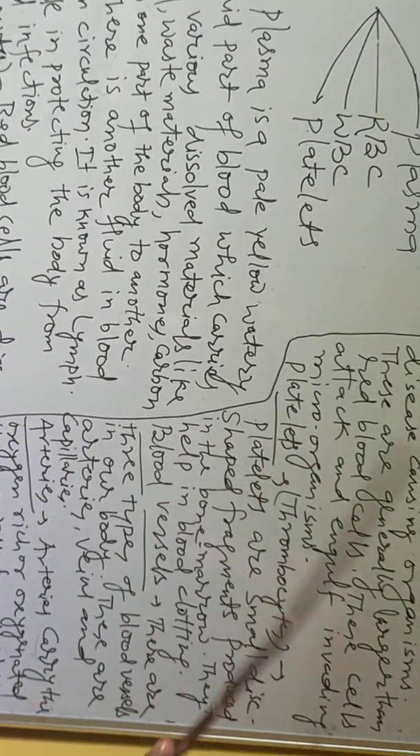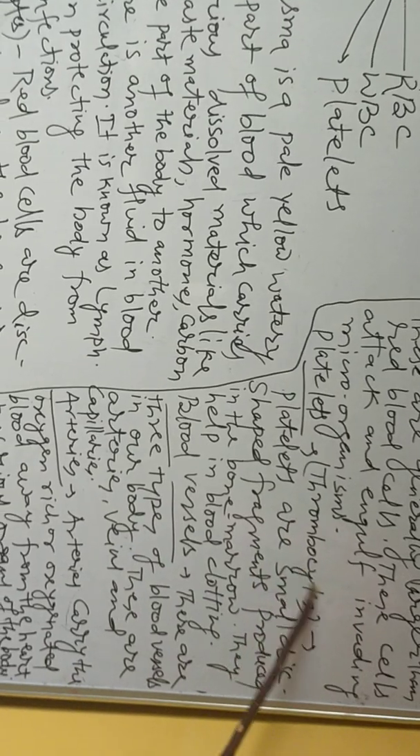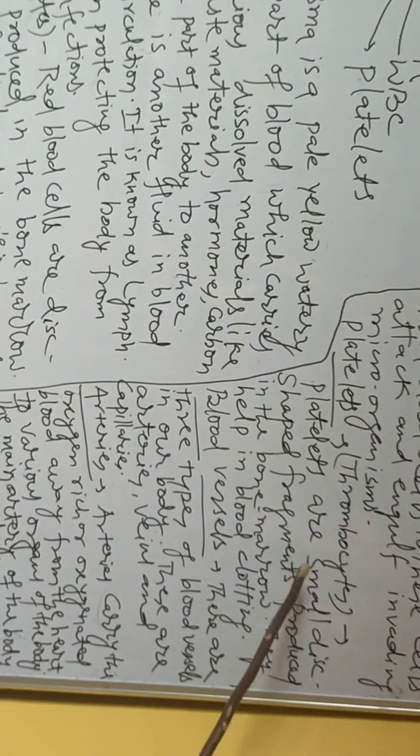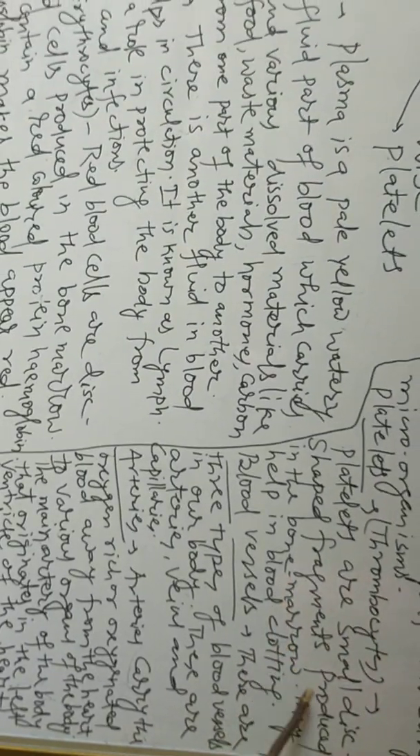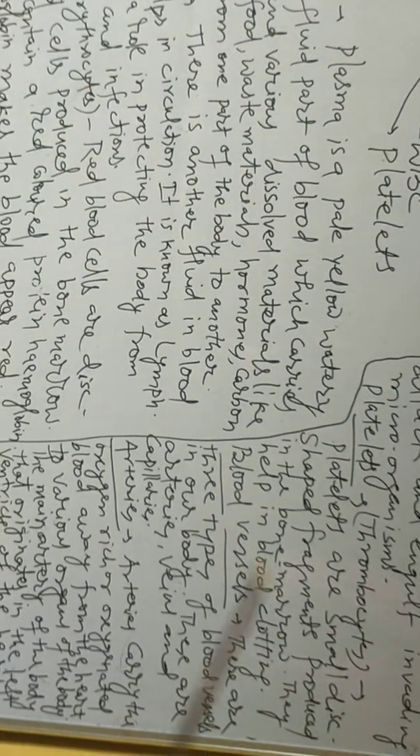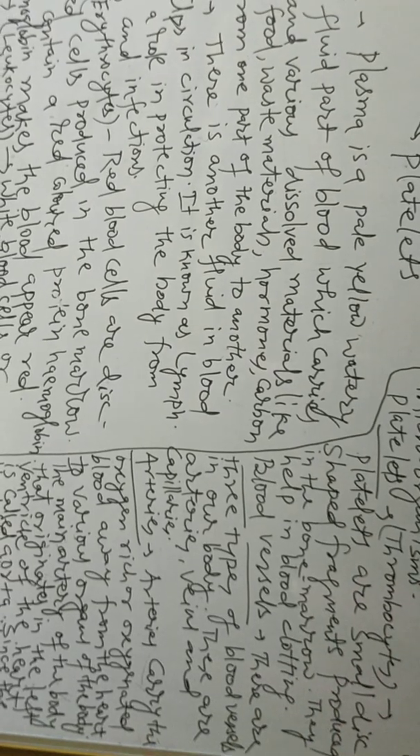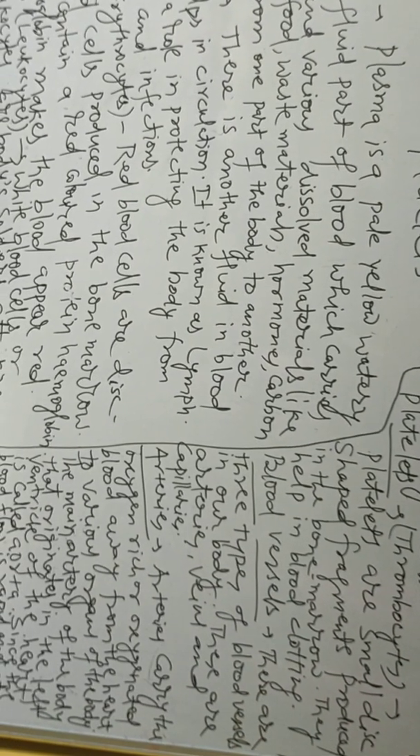Another one is platelets, which is also called thrombocytes. Platelets are small, disc-shaped fragments produced in the bone marrow. They help in blood clotting. How do platelets help us? They help in blood clotting.